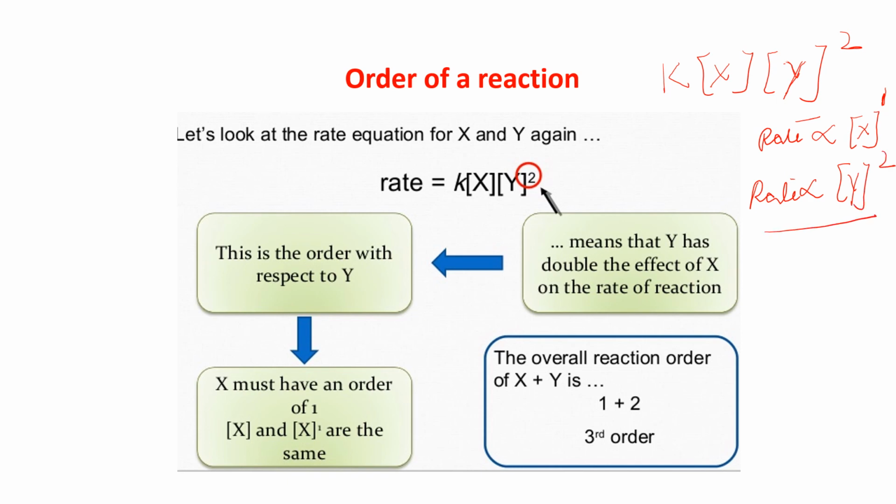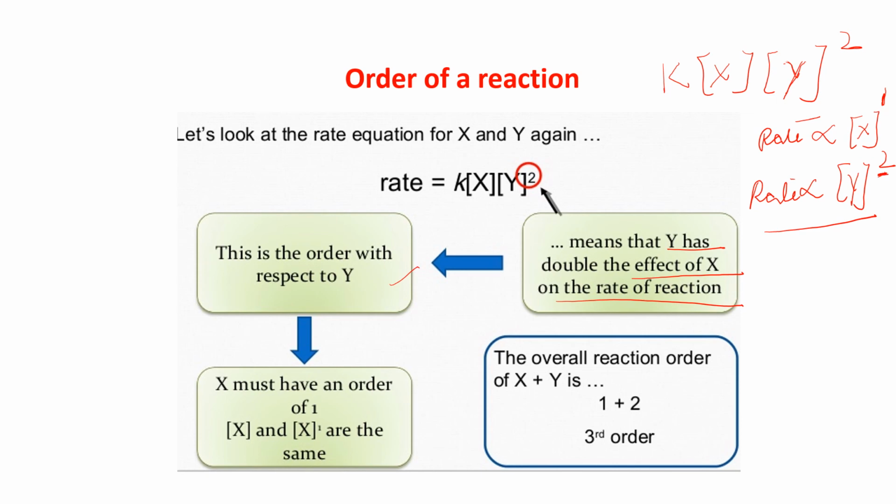Experimentally we are getting this in the rate law. So it means y has double the effect of x on the rate of the reaction. The order with respect to y is 2.